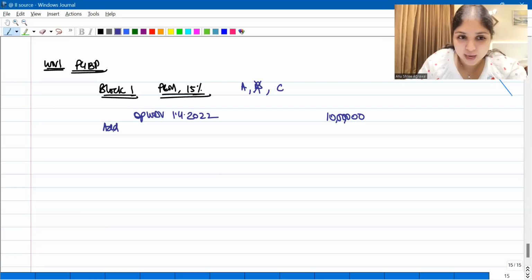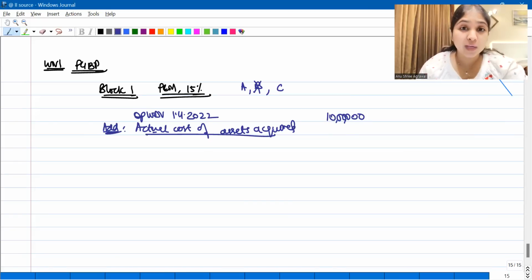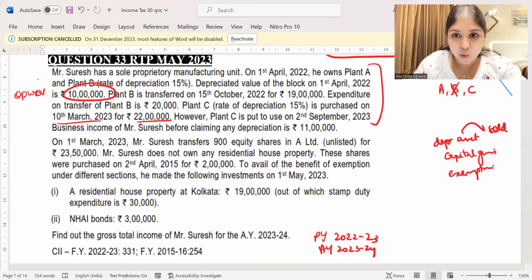We'll add. What do we add? We add actual cost of assets acquired. By now, you know the significance of the word acquired. You know that if an asset is purchased, even if it is not put to use, it will enter the block. Okay, you will give it depreciation only after you start putting it to use. But once it is acquired, it will enter the block whether put to use or not. Now, how many assets have we acquired over here? We have acquired only one asset over here. We have acquired plant C. We have acquired plant C for how much? Plant C is purchased for 22 lakh rupees.